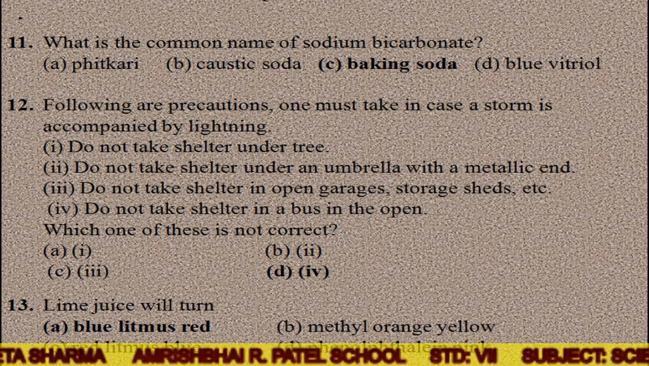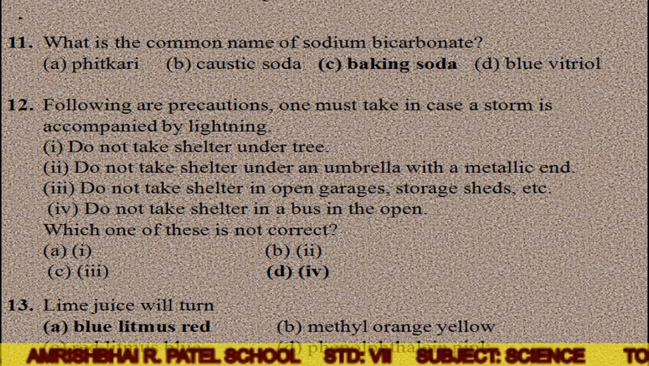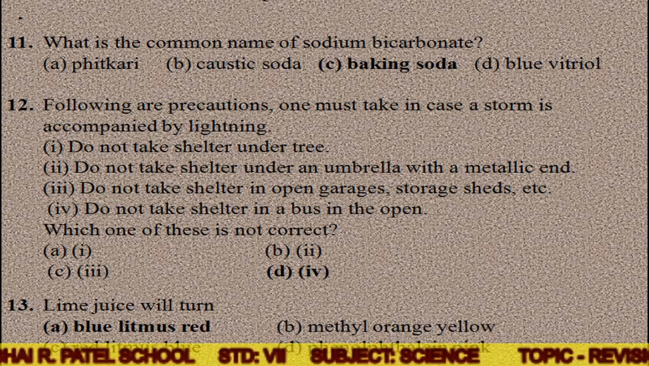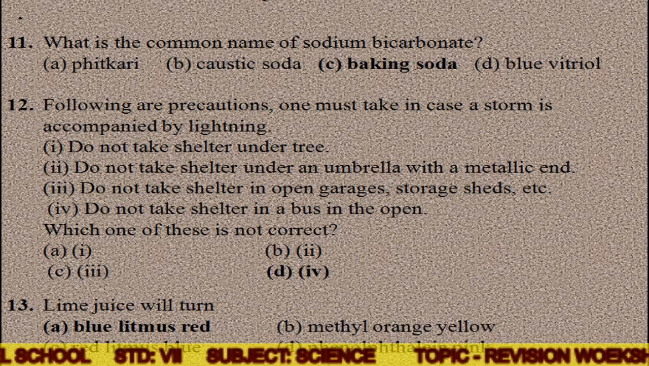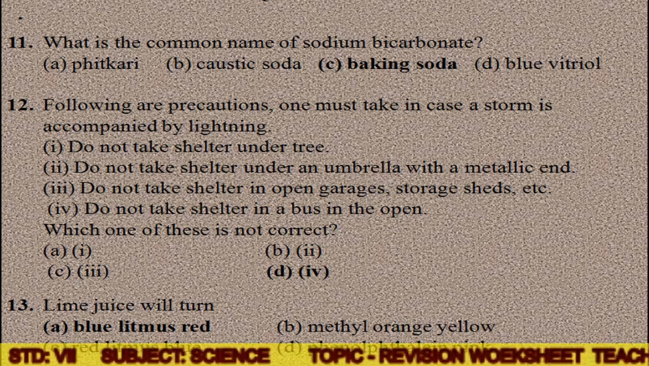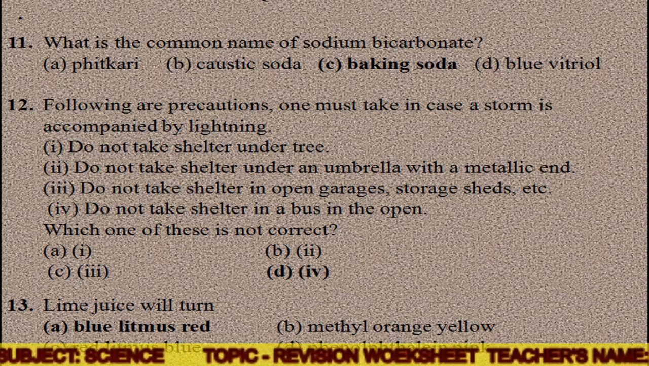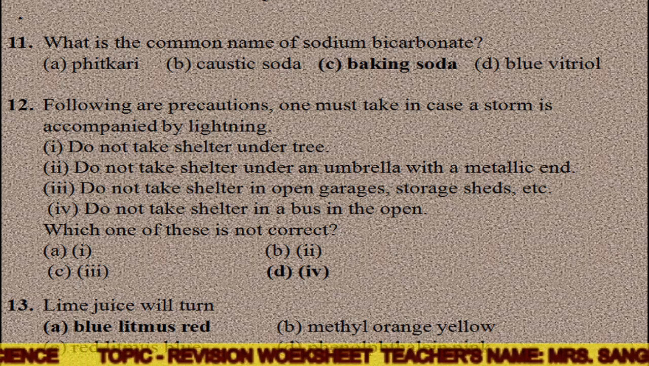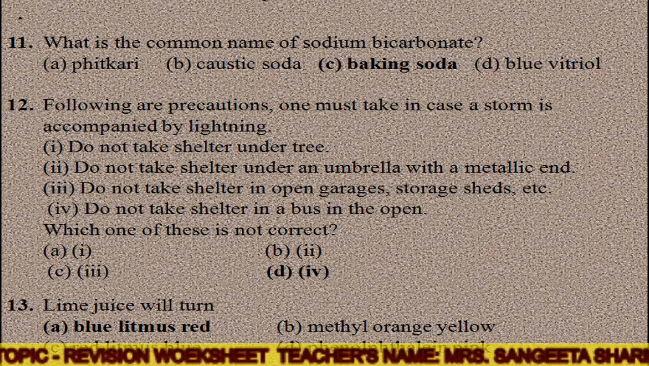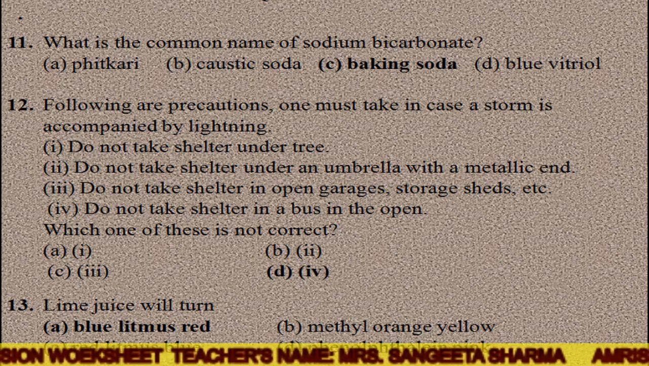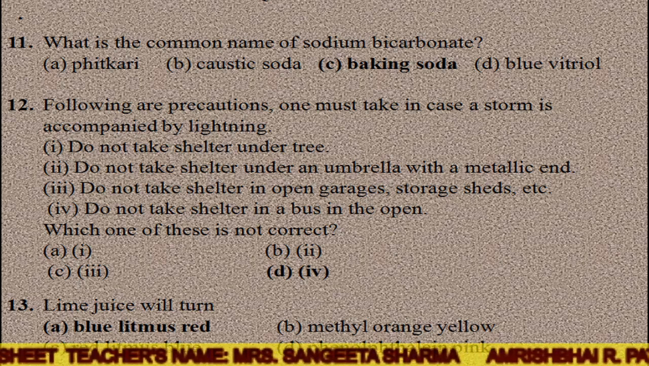Now the next question is lime juice will turn blue litmus red. This is the correct answer. What is lime juice? We know that it's an acid. Lime juice contains citric acid, and it turns blue litmus red. As we know that acids turn blue litmus red.